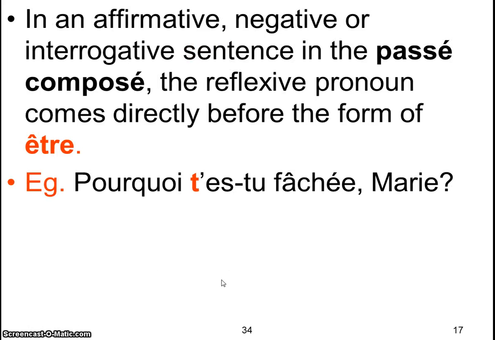So now, in an affirmative, negative, or interrogative sentence in the passé composé, the reflexive pronoun comes directly before the form of être. It comes right before the form of être. So, for example, here, pourquoi t'es-tu fâché? You see, it comes right before this form. Pourquoi t'es-tu fâché? Because it's a question.